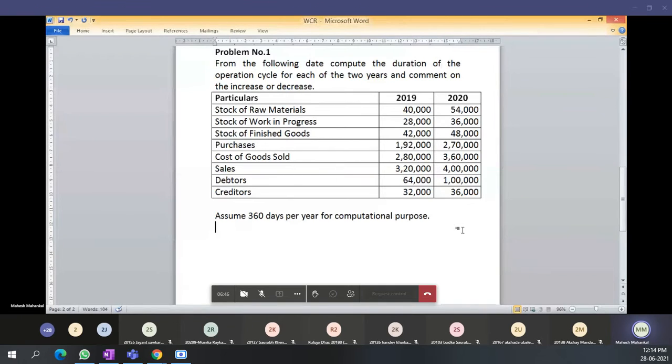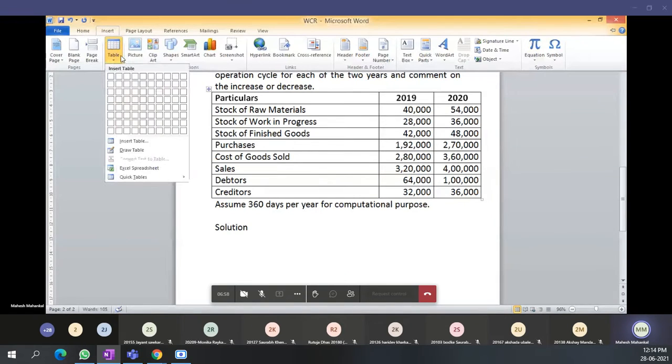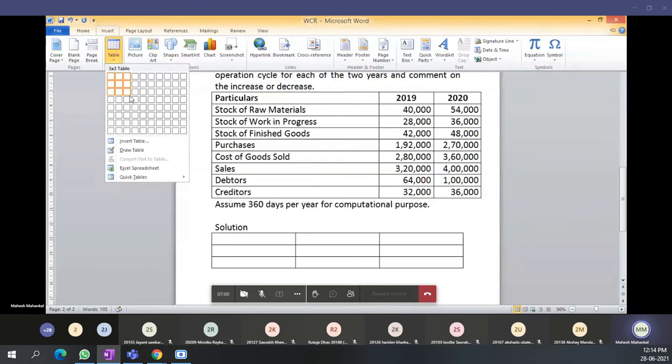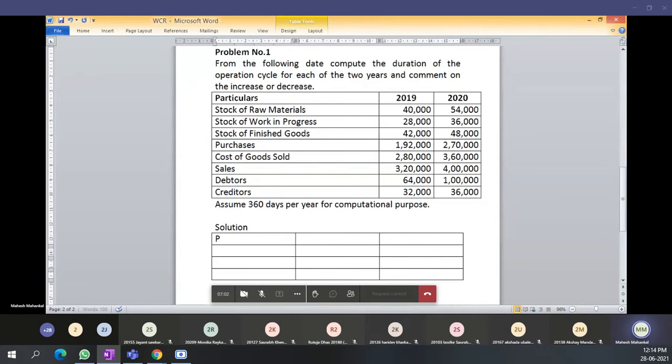Now, are all of you able to view my screen, students? Now we will see the solution, how we have to calculate the operating cycle for the year. I will make two tables in front of you. All of you please make them with me, then it is easier for all of you.